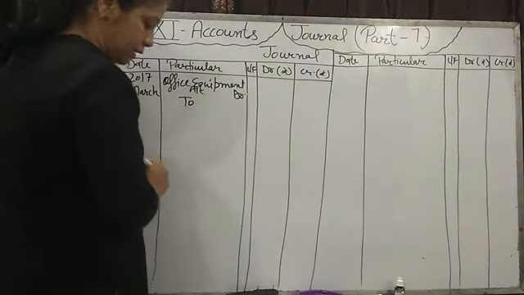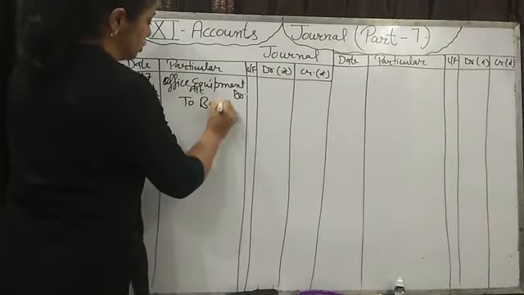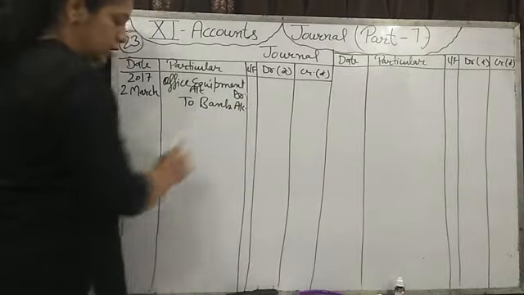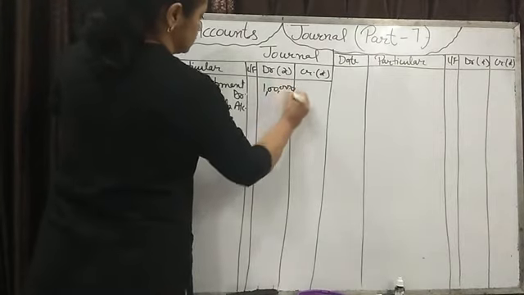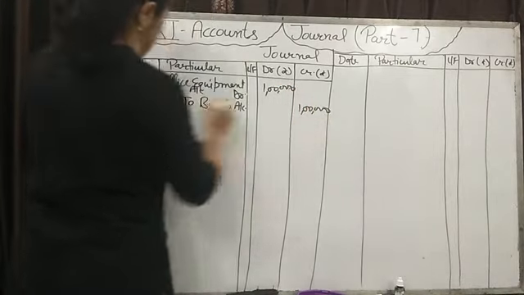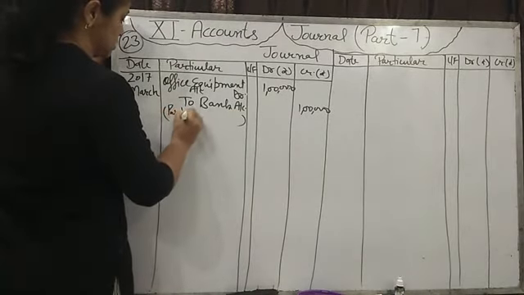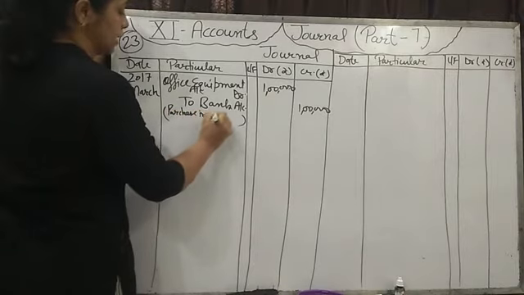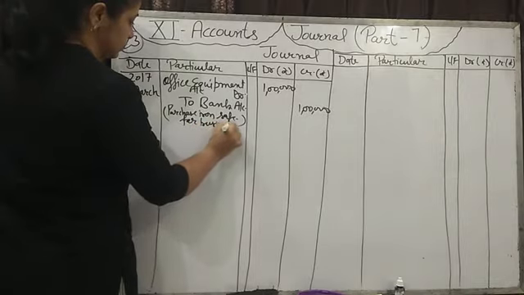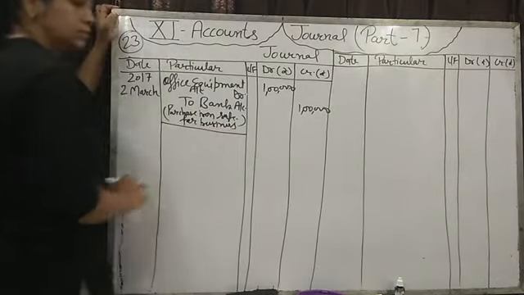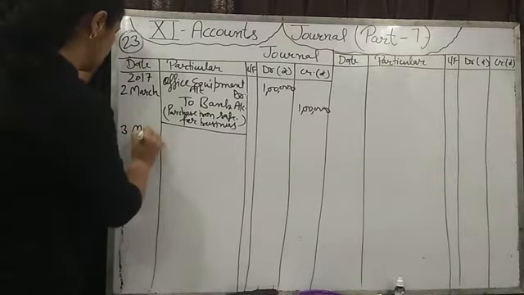Payment we are making by check. Check payment कर रहे हैं हम by check. Then we will write to bank account. Amount is 1 lakh. Don't forget to write the narration. Purchase iron safe. Here you can write the iron safe for business. Then put a line. Fine.